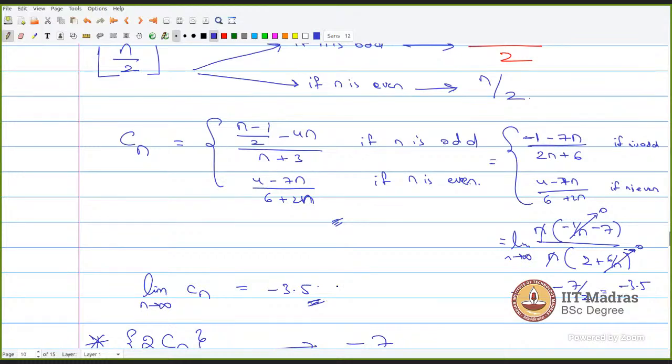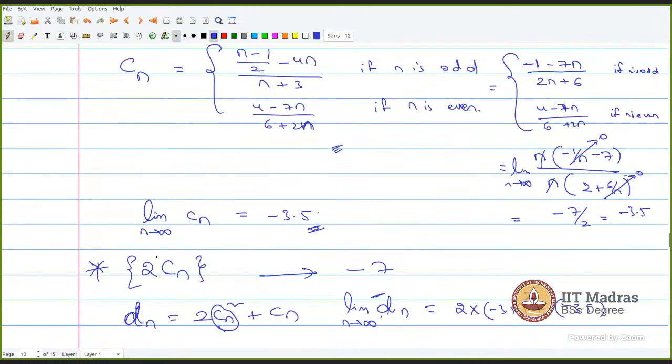equals minus 3.5. Once you got this limit n tends to infinity, Cn is equal to minus 3.5, we have properties of limits. Even if a real number is multiplied to that sequence, what we do is we just multiply the limit value with that new constant value. So that means you just multiply 2 times minus 3.5.